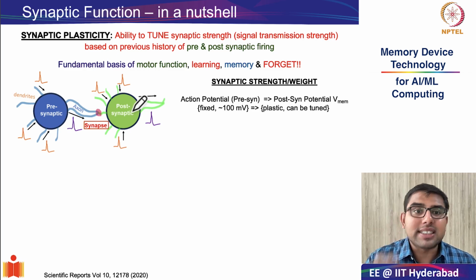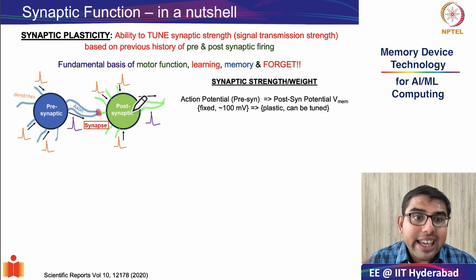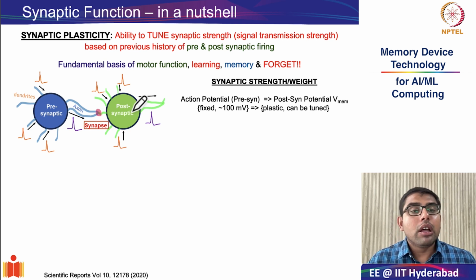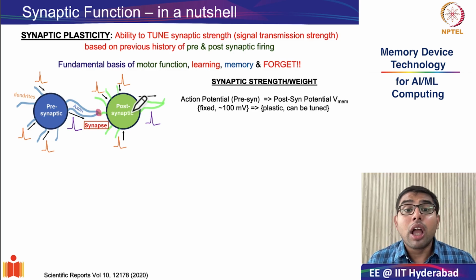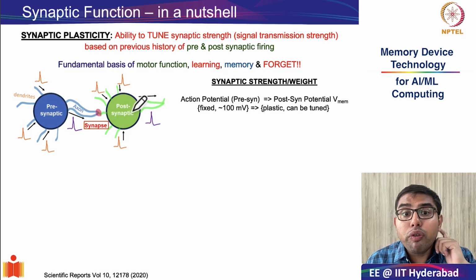So synaptic plasticity is the ability to tune the synaptic weight purely based on the previous history of pre and post synaptic firing. And as we already have discussed and we will see, the synaptic plasticity is the fundamental basis of all motor function, learning, memory, ability to remember, and also the ability to forget.